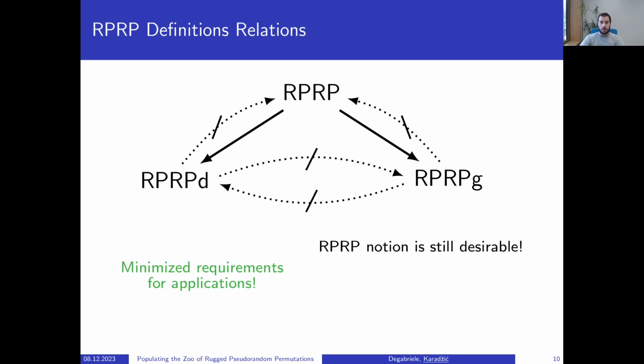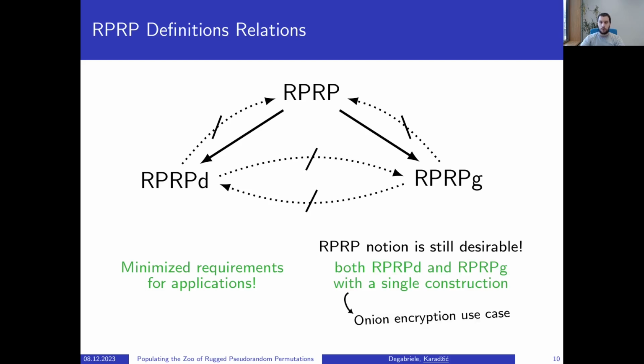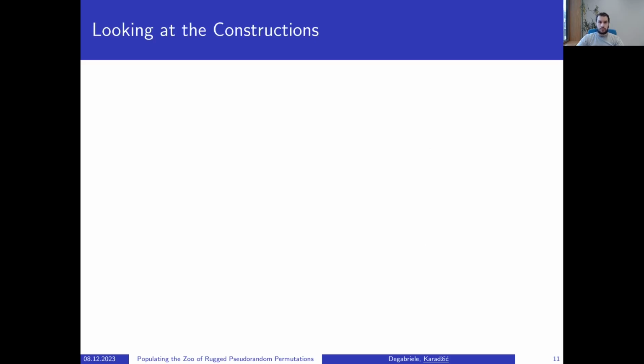We note that achieving the RPRP notion is still desirable because one can get both RPRP-D and RPRP-G security with a single construction, which is exactly what is needed in any encryption use case, where an RPRP-D secure construction is needed for the forward direction and an RPRP-G secure construction is needed for the backward direction. Having now these refined definitions, we turn to look at the constructions.